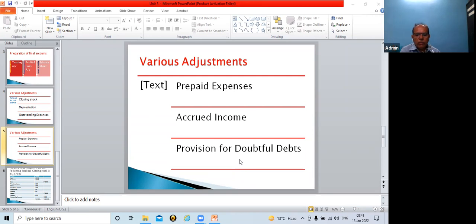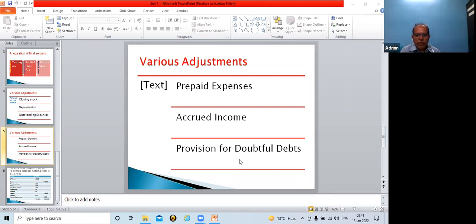So this is a prediction that whatever credit sale is made by a company, it is estimated that all customers may not pay the entire amount on time. Accordingly, the first effect of this adjustment is that the amount equivalent to the provision for doubtful debts is written off to the profit and loss account. Since it is a loss to the organization, it will be written off to the profit and loss account.